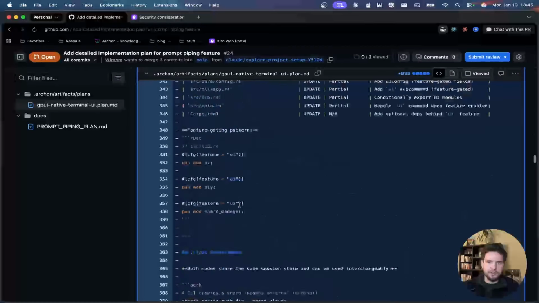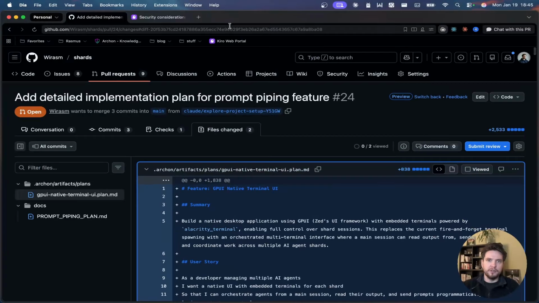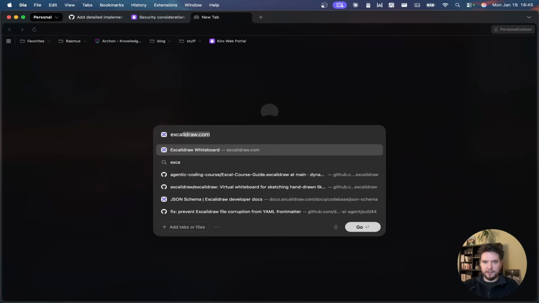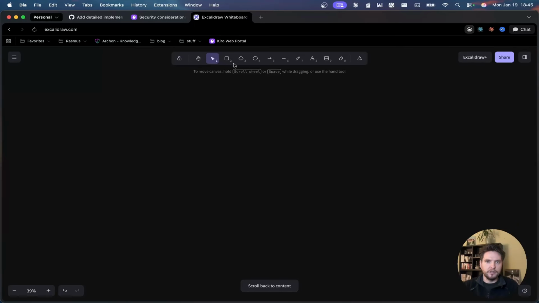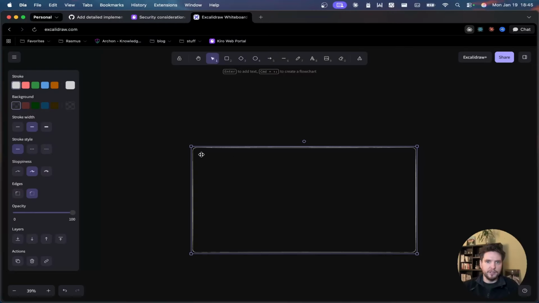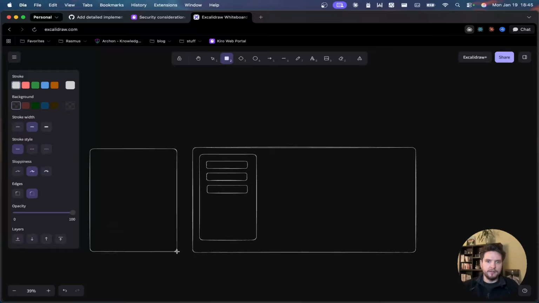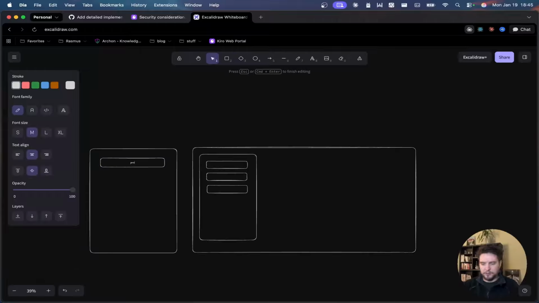I don't think there is much drawing for the UI. This is a long plan file. I spent some time on this over the weekend, but I'm going to go into Excalidraw and start drawing a little bit. So what I'm thinking for the UI is that we have a bit of a sidebar here. In the sidebar, we have our shards. And maybe even before this, we have a settings screen where we can set up our projects.